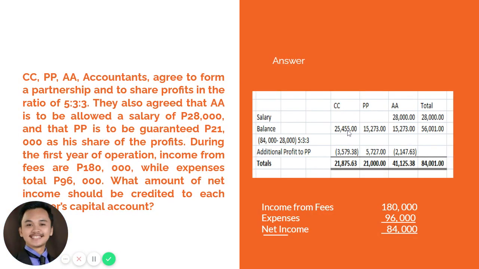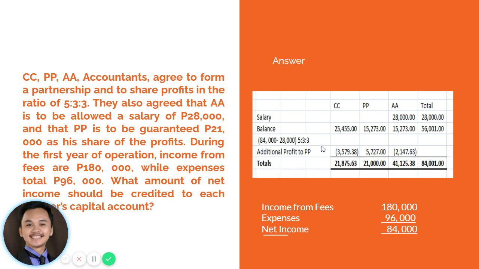For C, that will be 5 over 11 times 56,000, and then P will have 3 over 11 times 56,000, and A 3 over 11 times 56,000. The 11 is from 5 plus 3 plus 3.